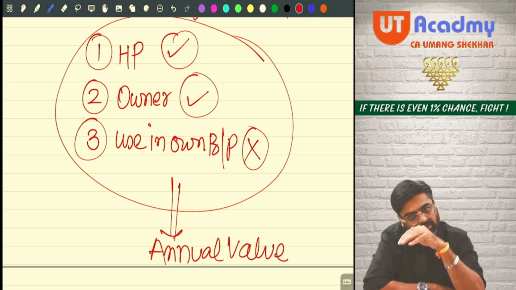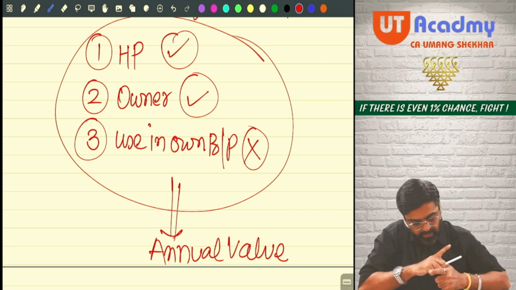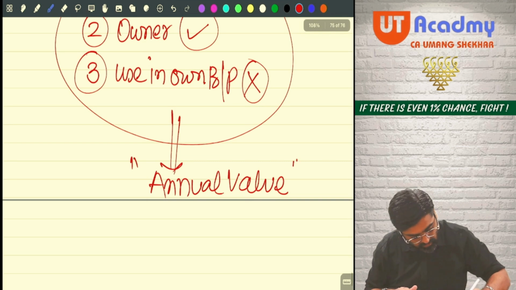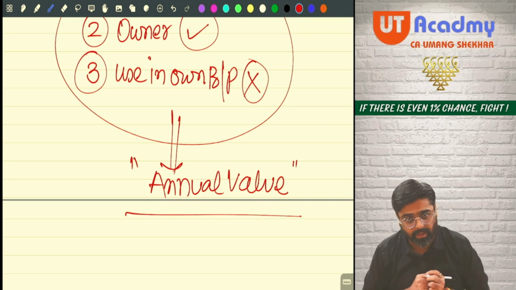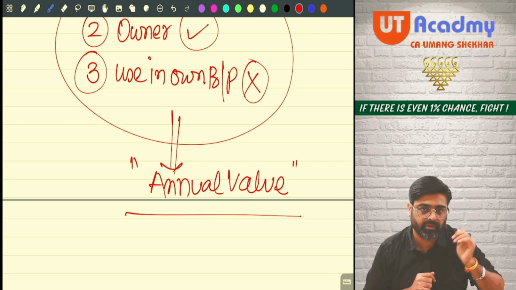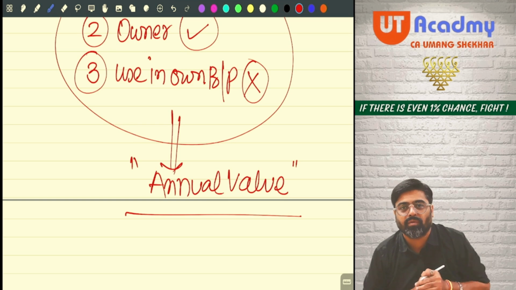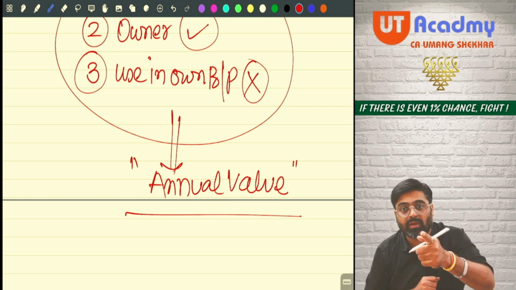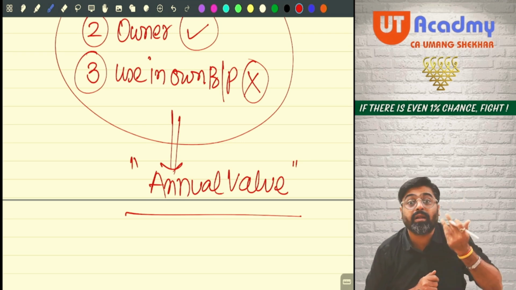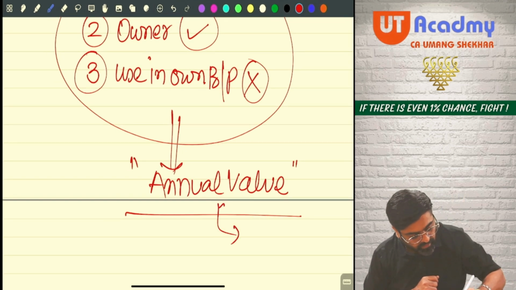Now, if all the properties are brought under this head, for every property, I will have to calculate what? Annual value, which is nothing but rent earning capacity. How to calculate this annual value? You will decide? The department will decide? No. How to calculate this will be determined by the law itself. The law will tell you. In that way, the annual value, rent earning capacity, will be determined. Where is it written? It is written in section number 23.